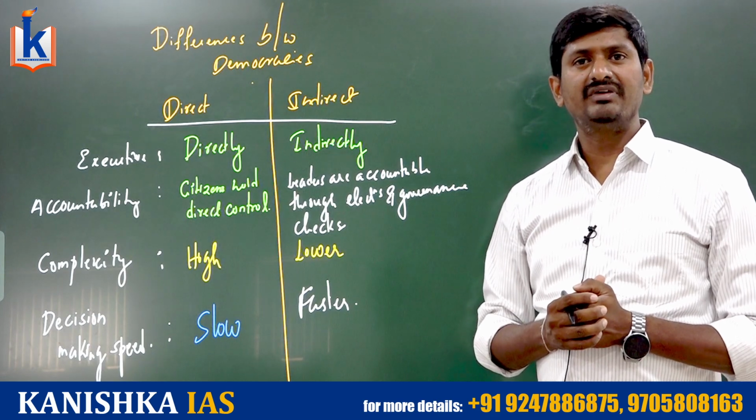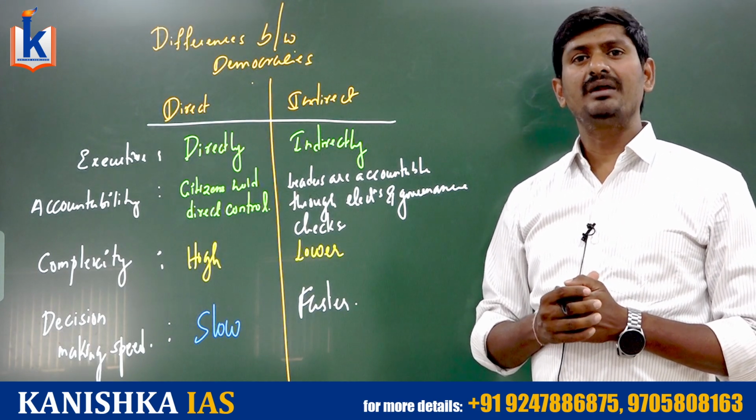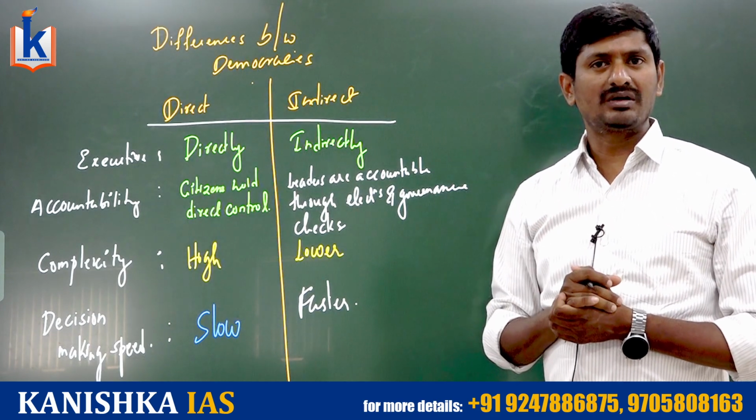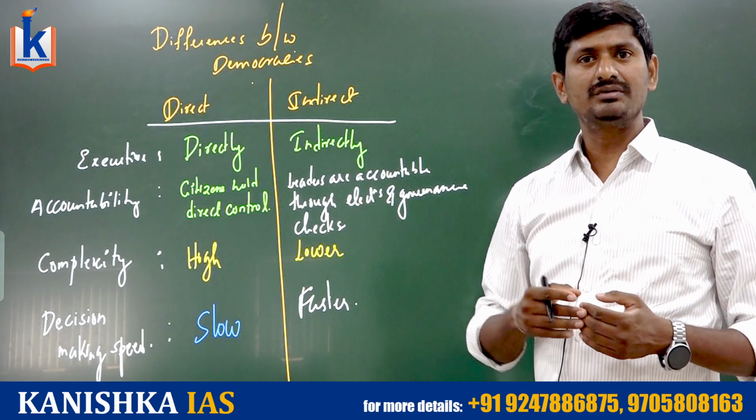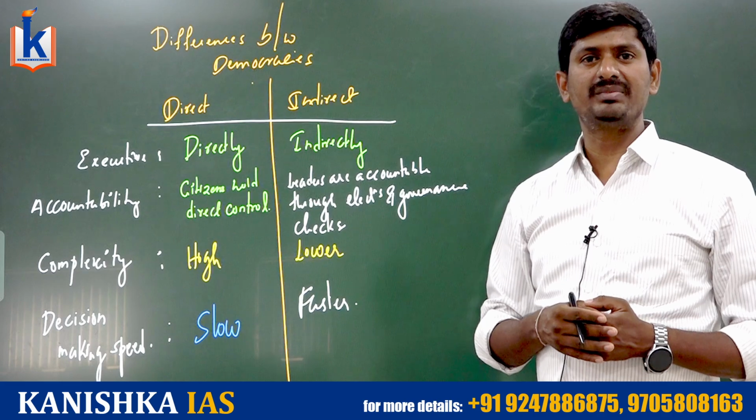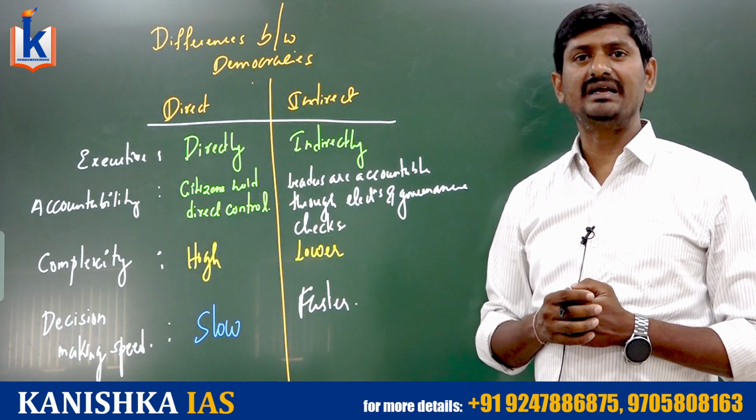For example, in America, we have indirect democracy, where people elect the electoral college and that electoral college elects the president of America. In India also, the president, prime minister and council of ministers are not directly elected, they are indirectly elected.